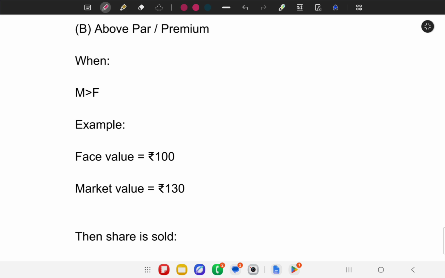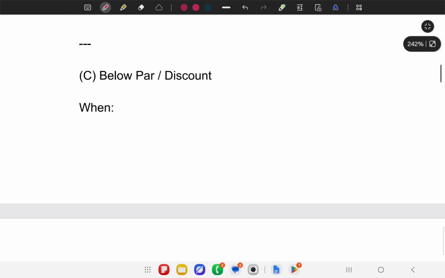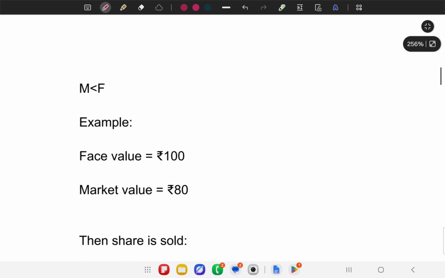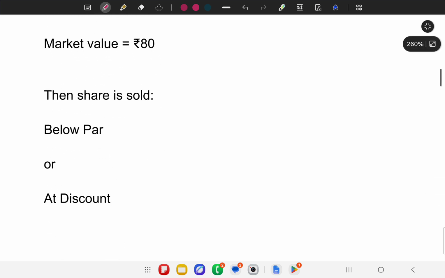Sometimes the company has issued at a price and no one is buying, so they might reduce it. When they reduce it, it is called below par, or discounted, when the market value is less than the face value. Now this is not a good condition. It means the reference value of the company is itself very high, and the company is not performing well. This is not a good thing for the company, but for investors it might be a good thing, because if the company grows in future, they can sell their shares again.